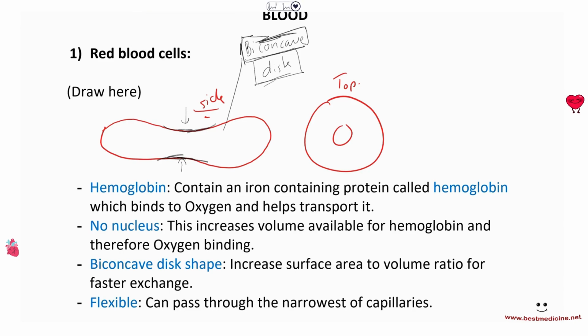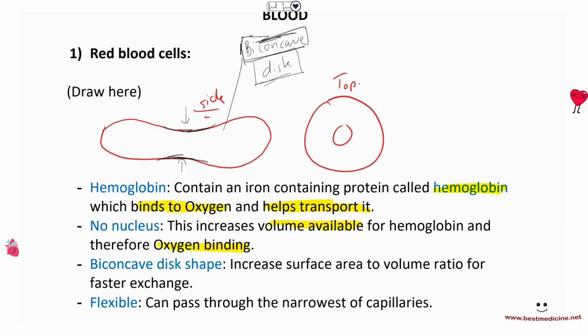Number one, it contains a red-colored pigment that contains iron, and that pigment is called hemoglobin. Hemoglobin is able to bind to oxygen, and therefore hemoglobin is the one that helps transport the oxygen. Okay? Then we got the nucleus. The red blood cell has no nucleus. It also does not have any other large organelles, such as a mitochondria. Because it doesn't have these organelles, this feature increases the volume that is available for hemoglobin, and therefore an increased volume available for oxygen to bind.